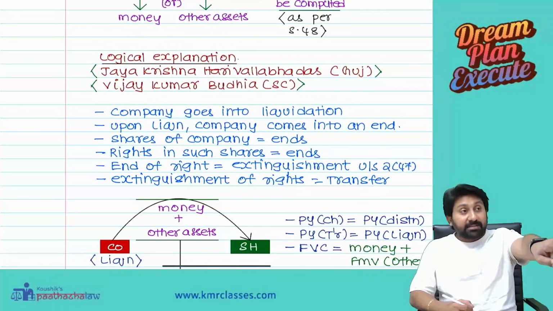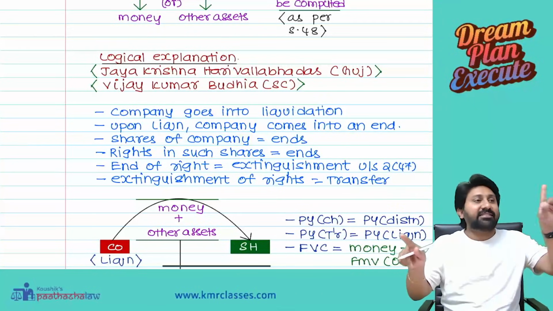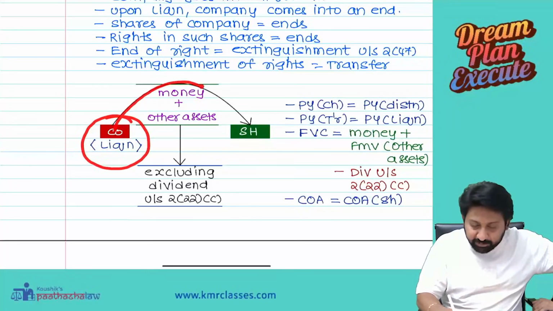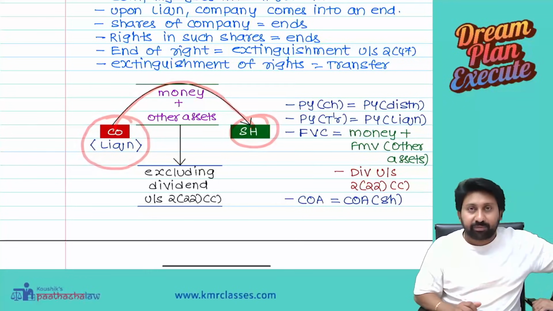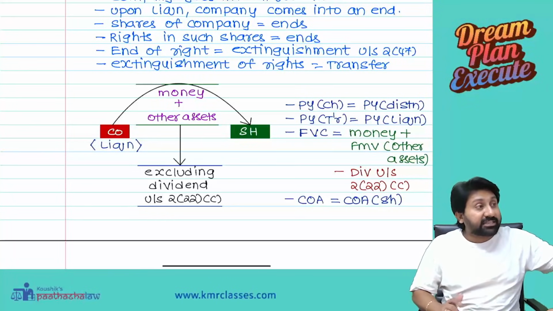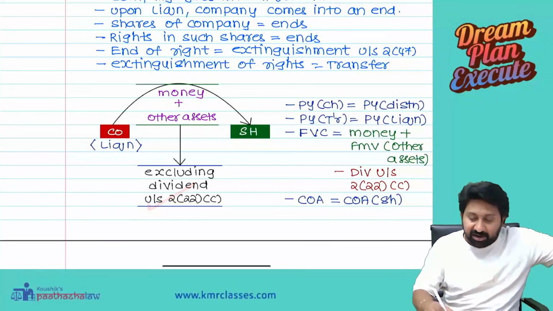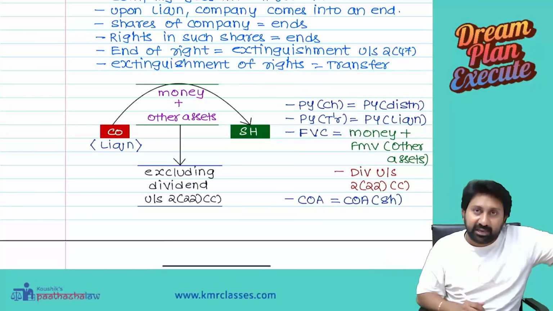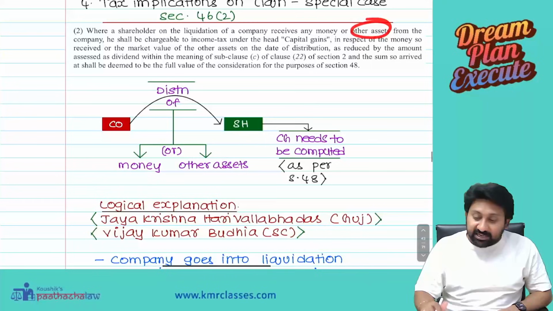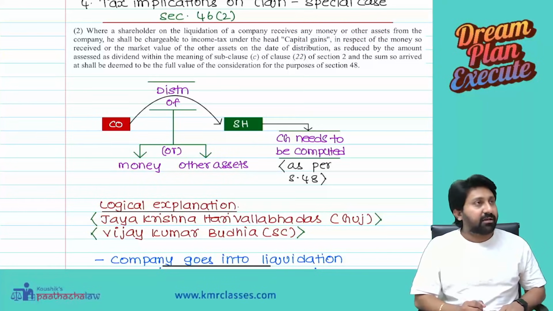For the representation of shares which are extinguished, we are giving the assets. Therefore, don't treat it as an asset, treat it as share capital and reserves and surplus. So the company went into liquidation and distributed money and other assets to shareholders. Sir, already I paid deemed dividend. To the extent you paid deemed dividend, I will not tax you again. To the extent you are not taxed under deemed dividend, you will be taxed under the head capital gains. Sir, other assets, if agricultural land is there? Sir, agricultural land is also charged to capital gains. Pakka it will be taxable. Sir, why sir?